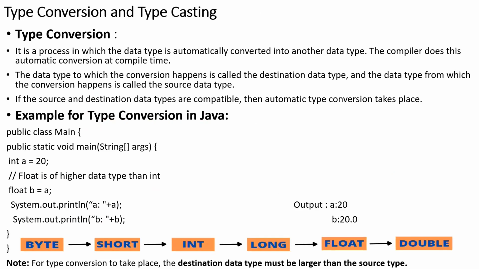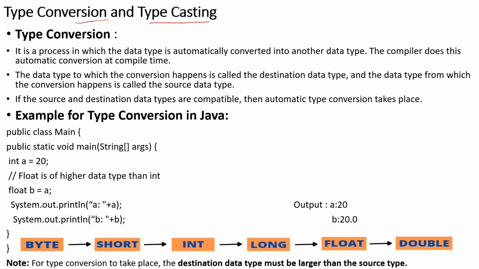Now you have the concept of type conversion. Now you're going to learn two different and important concepts of Java, that is type conversion and typecasting. The name itself suggests what conversion is: you're going to convert one type to another type. Typecasting refers to the same, but there is some logical difference there.